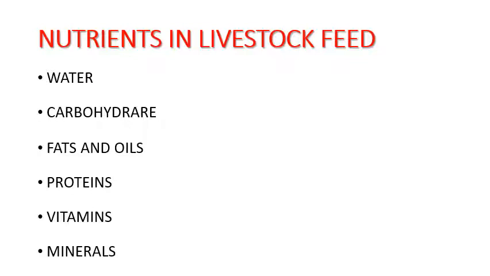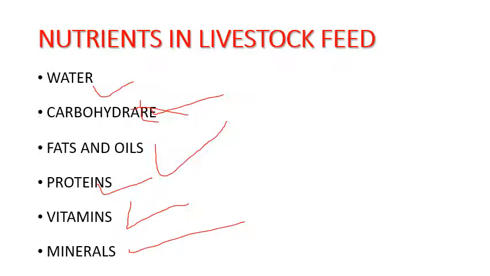So these are some of the nutrients which can be found in livestock feeds.